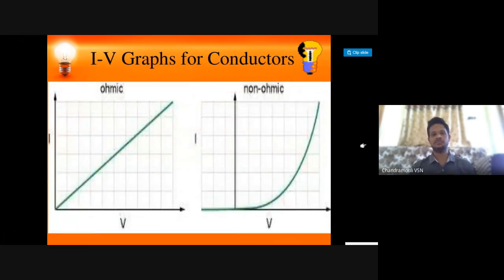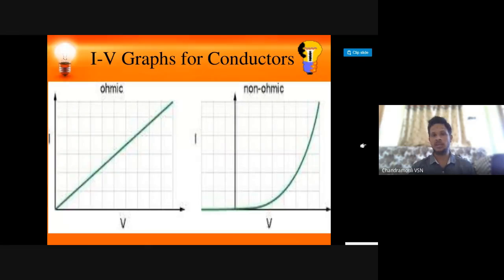See the graphs between V and I. Most important: ohmic conductors, as they obey Ohm's law, give a straight line, and non-ohmic conductors, as they do not obey Ohm's law, give a curved line. Examples of ohmic conductors are all metals: copper, zinc, silver, gold, iron, platinum. All metals obey Ohm's law.